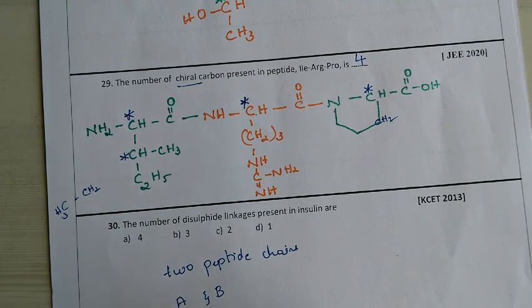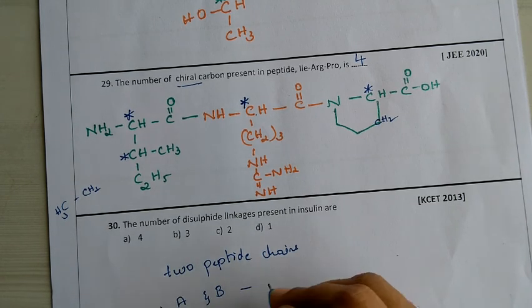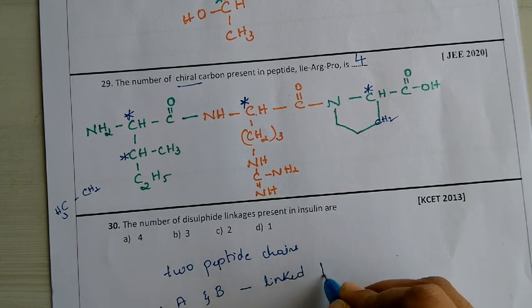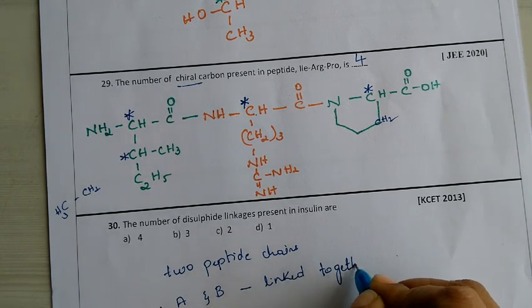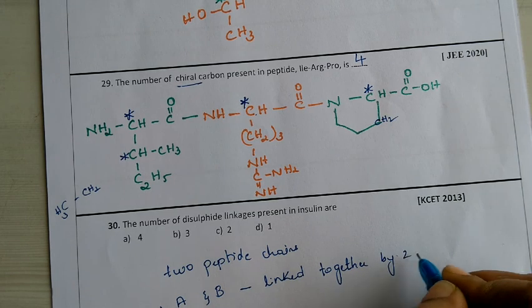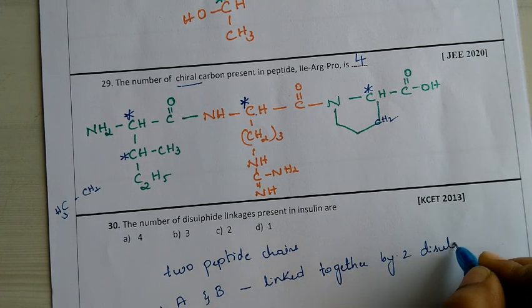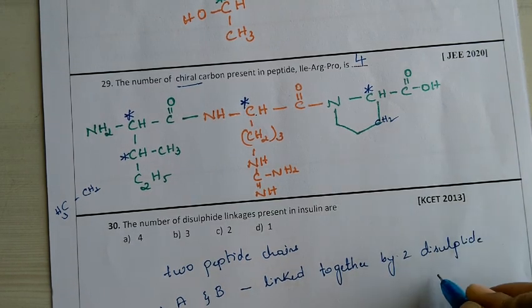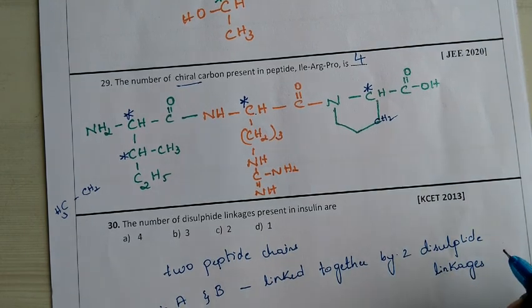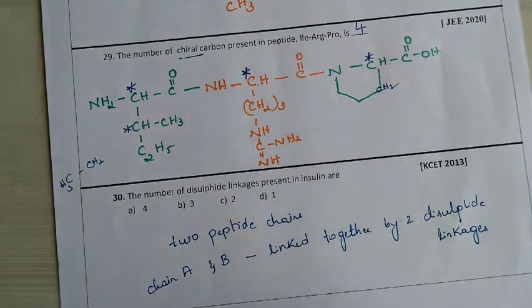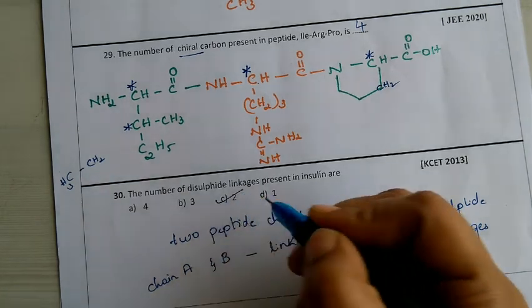Chain A and chain B are linked together by 2 disulfide linkages. That means our correct answer is 2.